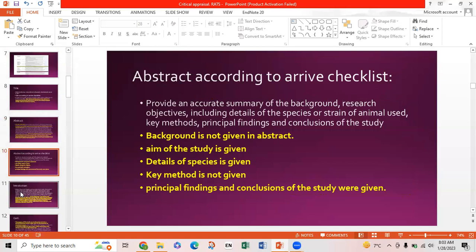Now, the abstract according to the ARRIVE checklist should provide an accurate summary of the background, research objectives, details of the species or strains of the animals used, key methods, principal findings, and conclusion of the study. While according to this checklist, background is not given in the abstract. The aim of the study, however, is given. Details of the species are given. Key methods are not given. Principal findings and conclusions of the study were also given.